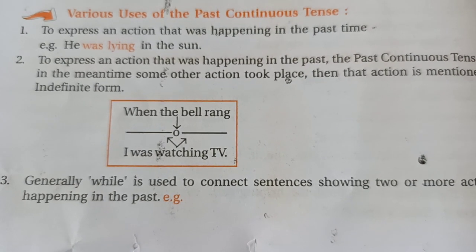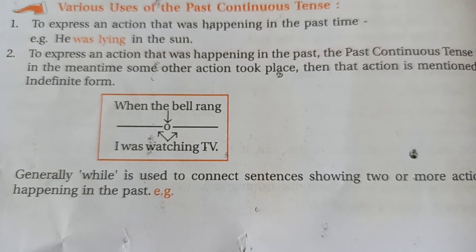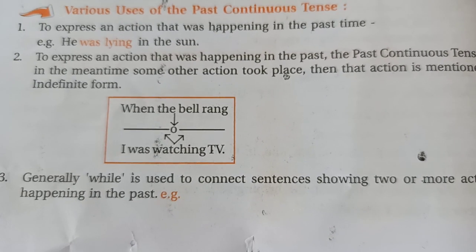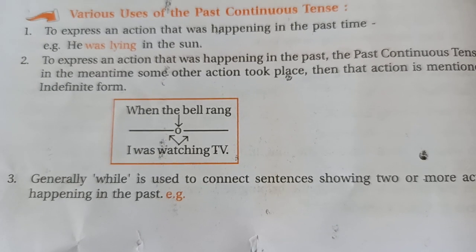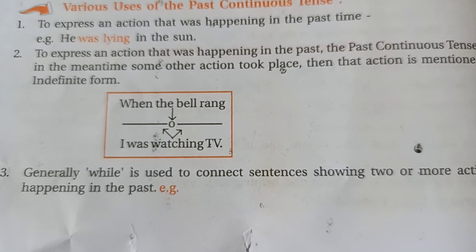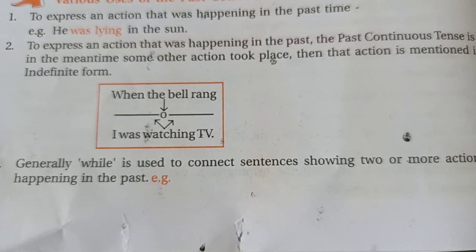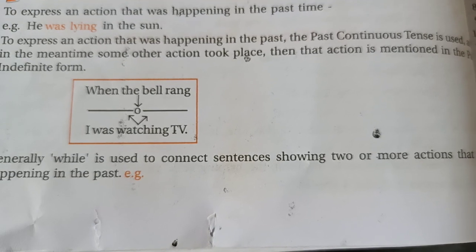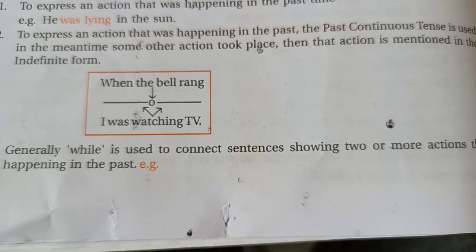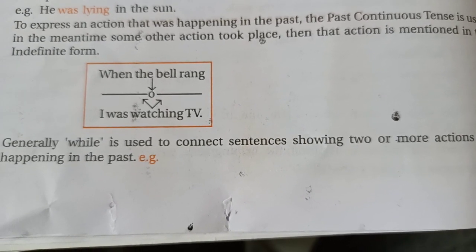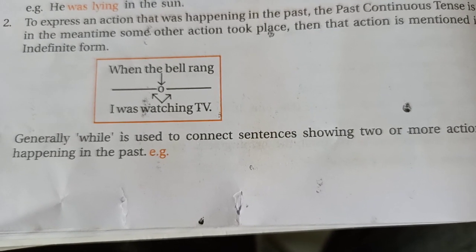Dear student, various uses of the past continuous tense. First, to express an action that was happening in the past. For example, he was lying in the sun. And the next rule: to express an action that was happening in the past, the past continuous tense is used. And in the meantime, if some other action took place, then that action is mentioned in the past indefinite tense. For example, when the bell rang, I was watching TV.